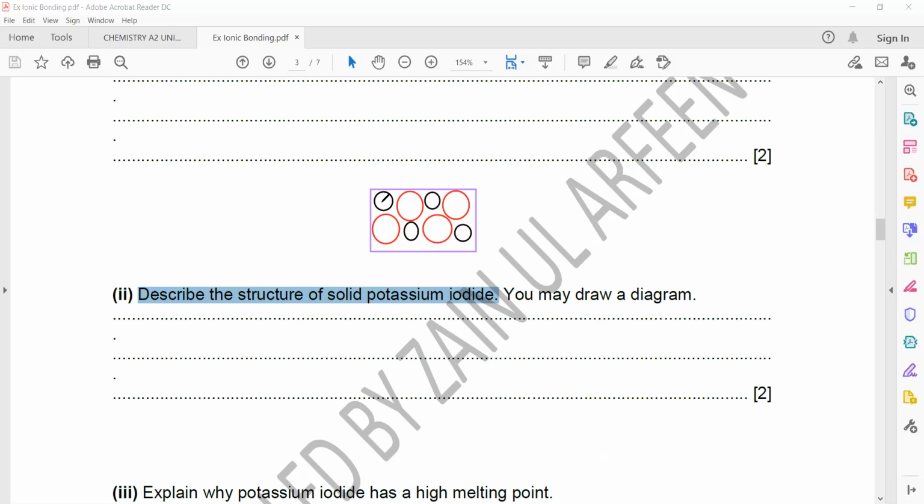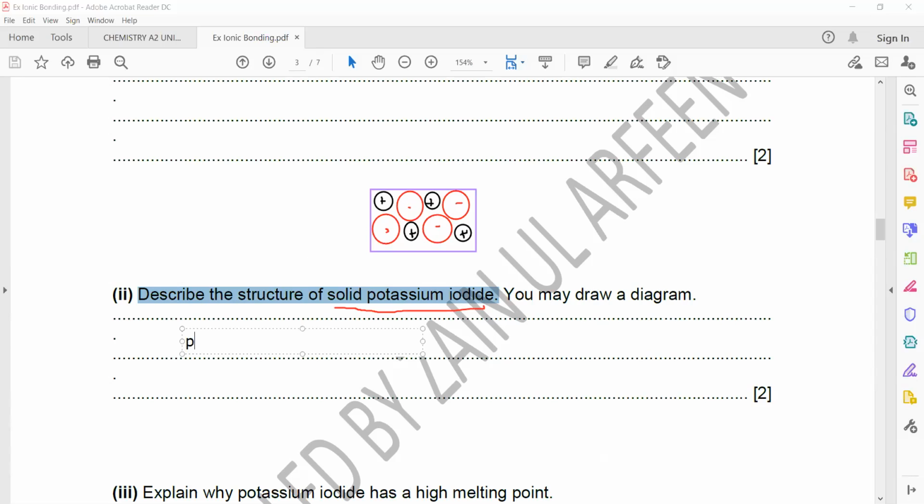So positive and negative ions are held together by a strong force. So we have to describe how in solid potassium iodide, this is a diagram, and then describe the structure.